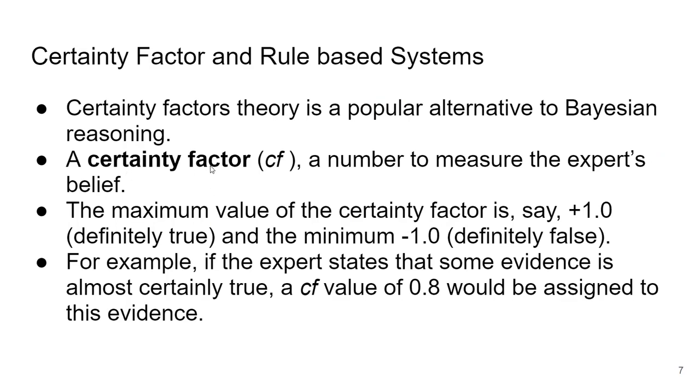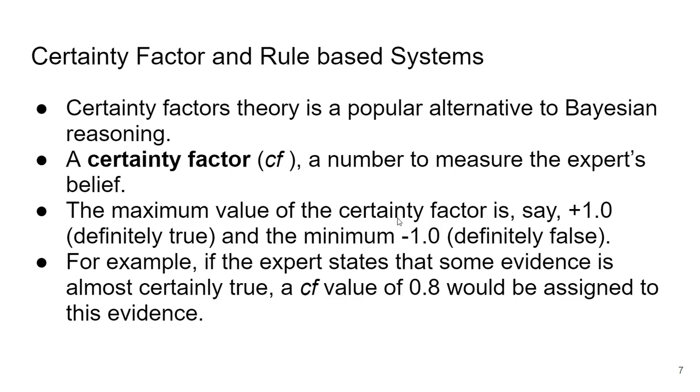A certainty factor, that is CF, is a number to measure the expert's belief. Whatever condition we are checking probability for, how much we believe in that, that degree of belief is represented with the help of certainty factor. How this certainty factor will be calculated, we are going to discuss just after this.